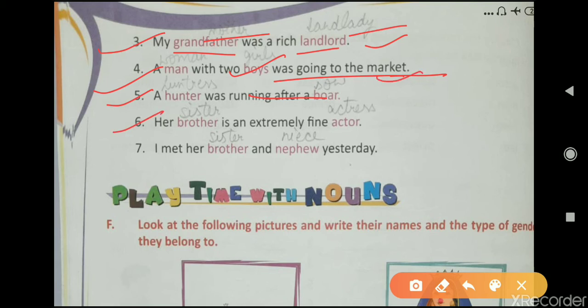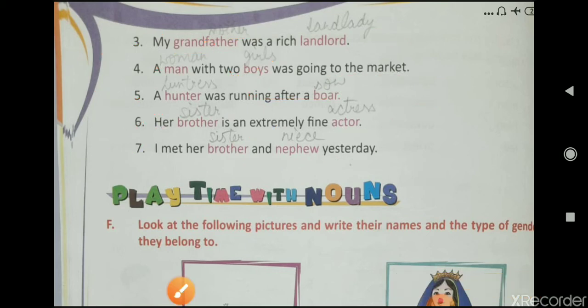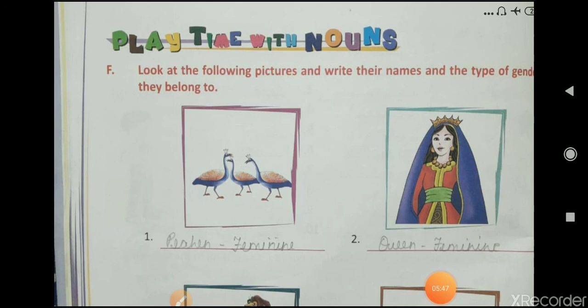Next is, her brother is an extremely fine actor. Answer, her sister is an extremely fine actress. I met her brother and nephew yesterday. Answer, you have to write down, I met her sister and niece yesterday. Okay, so these are your answers of exercise E.